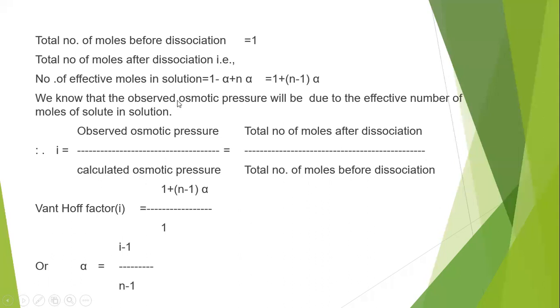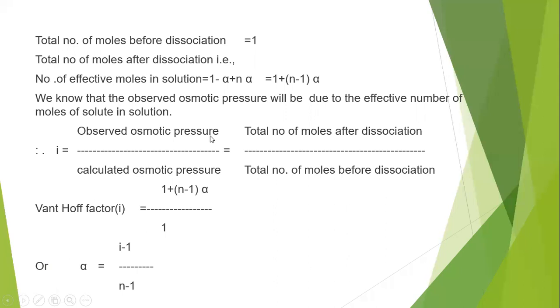We know that the observed osmotic pressure will be due to the effective number of moles of the solute in the solution. Generally, the observed osmotic pressure, or any observed colligative property, is due to the effective number of moles of solute present in that solution. Therefore, i, that is the Van 't Hoff factor, equals the observed osmotic pressure divided by the calculated osmotic pressure.